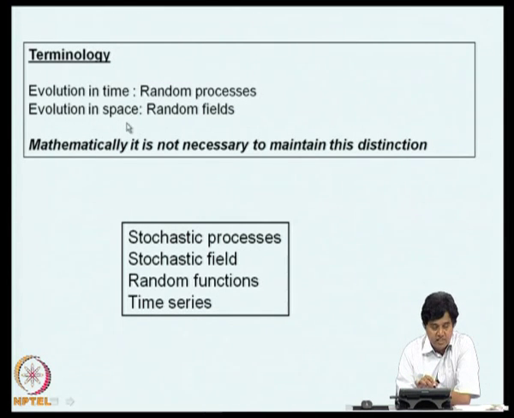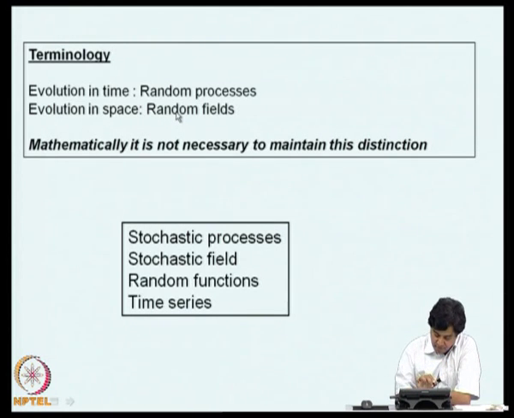But if evolution is in space, such as say guideway unevenness or track unevenness in a railway line, or the thickness of a plate or things like that, we call them random fields. The word random field is often used to denote that, but mathematically it is not necessary to maintain a distinction between random field and a random process. They can be used synonymously.